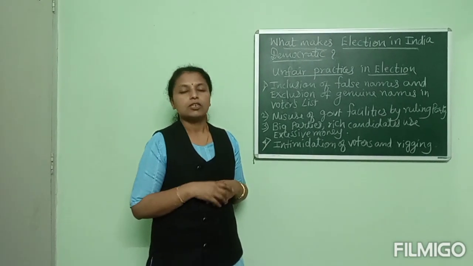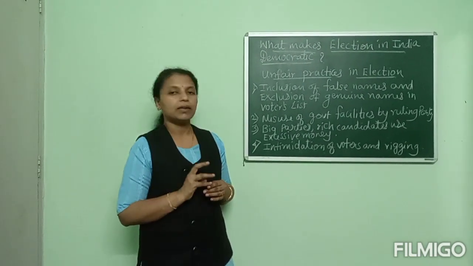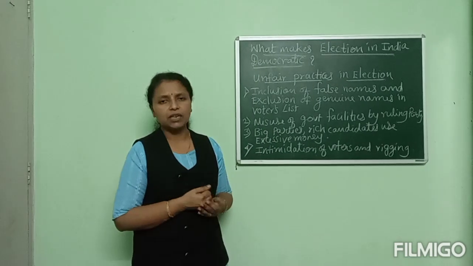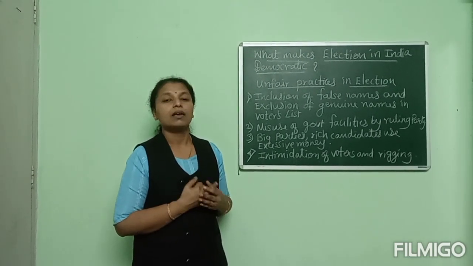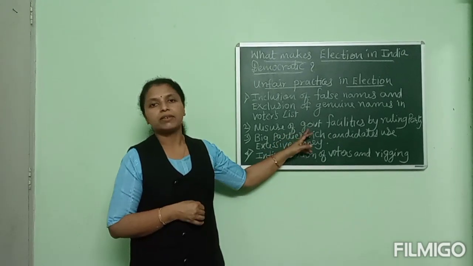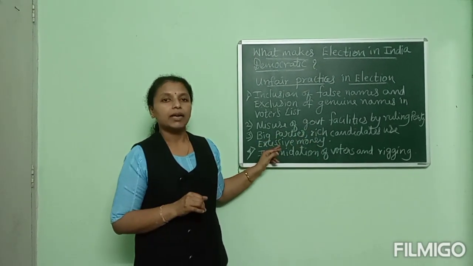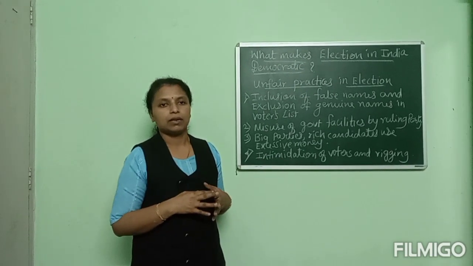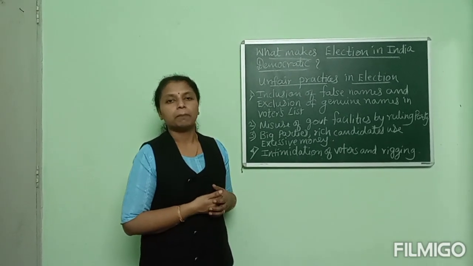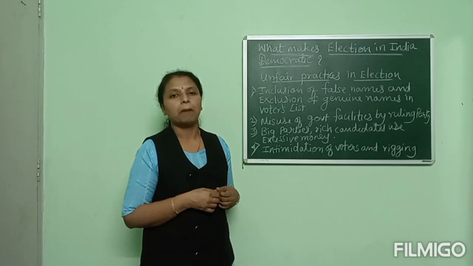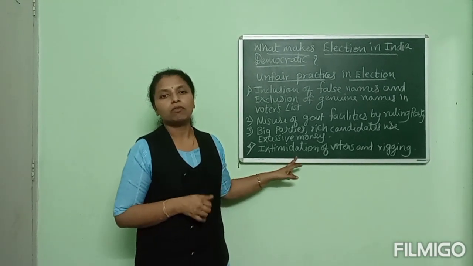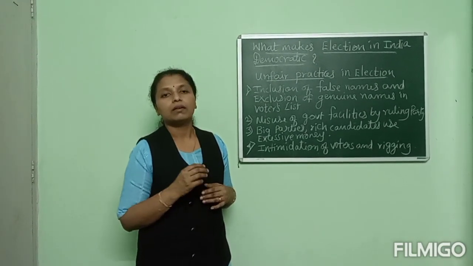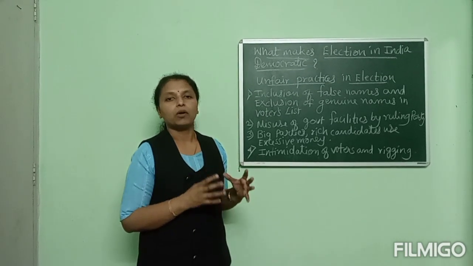These are the important unfair practices happening in different constituencies of our country. First, inclusion of false names in the voters list and exclusion of genuine names. Second, misuse of government facilities by the ruling party. Third, big parties and rich candidates spend a lot of money for the election, instead of using it for the welfare of the people, they spend it for getting power. Last, intimidation of voters and rigging, another important unfair, undemocratic practice.